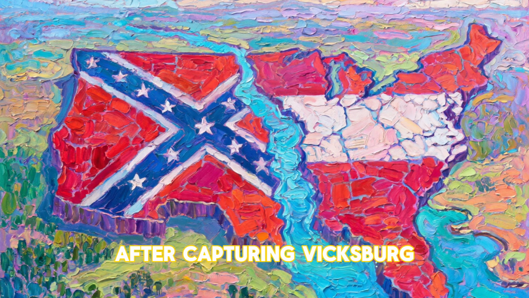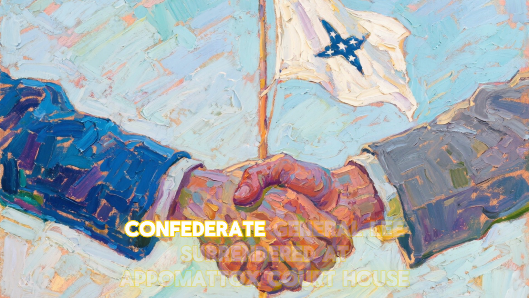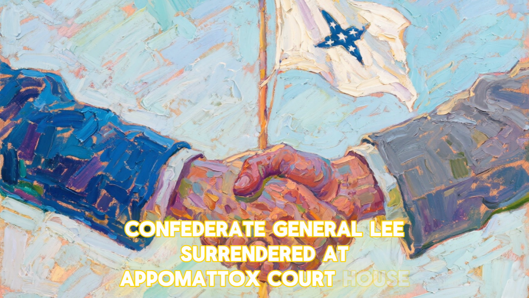Union General William Tecumseh Sherman marched through the South, destroying railroads and supplies. Meanwhile, Union General Ulysses S. Grant pressured Confederate forces in Virginia. In April 1865, Confederate General Lee surrendered at Appomattox Courthouse.